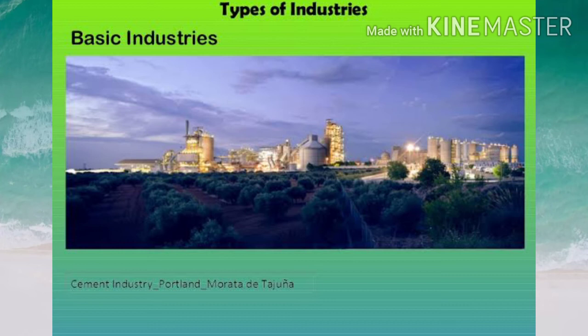So, these industries are called basic or key industries. For example, iron and steel industry, the machine production plants, mainly at Ranchi, the copper smelting industry, the aluminum smelting industry.